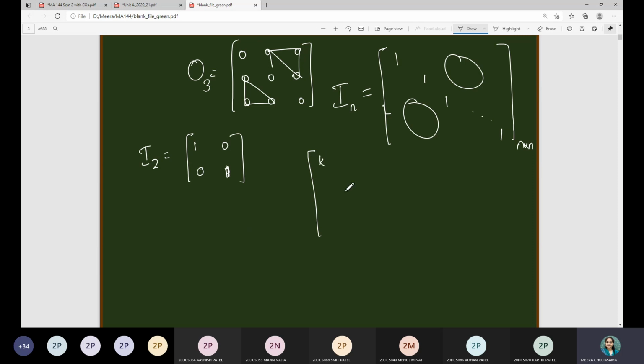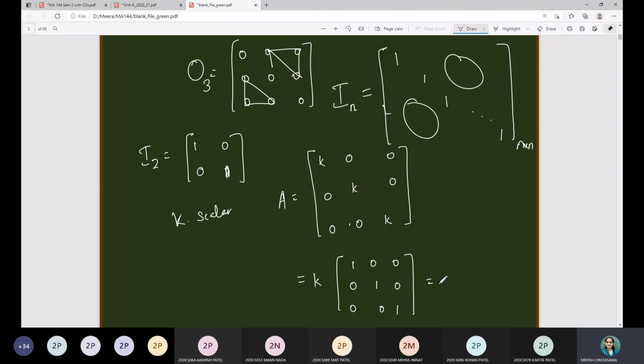Why? Let me consider a 3 cross 3 matrix having diagonal element k, which is a constant quantity. In mathematics, constant quantities or real quantities are considered scalars. Suppose in the diagonal matrix all the diagonal elements are the same, that is k, then I can write this matrix as k times the identity matrix. Yes or no?